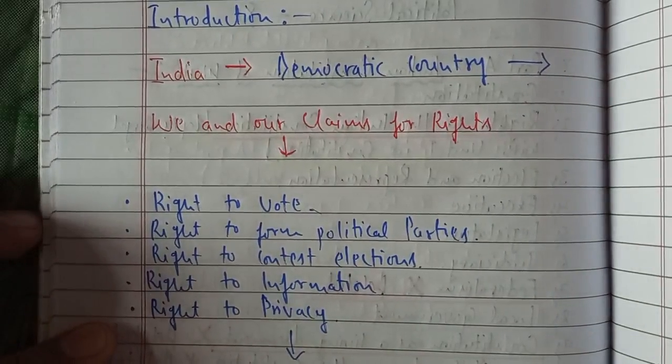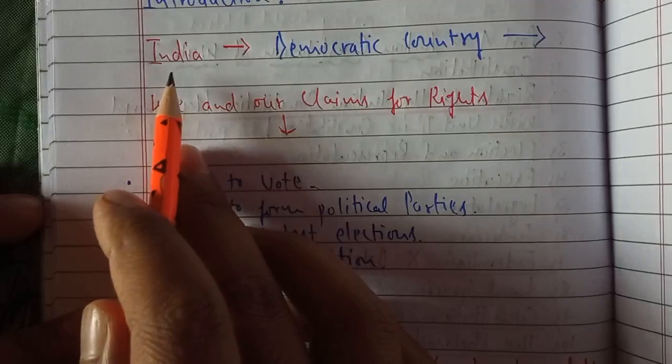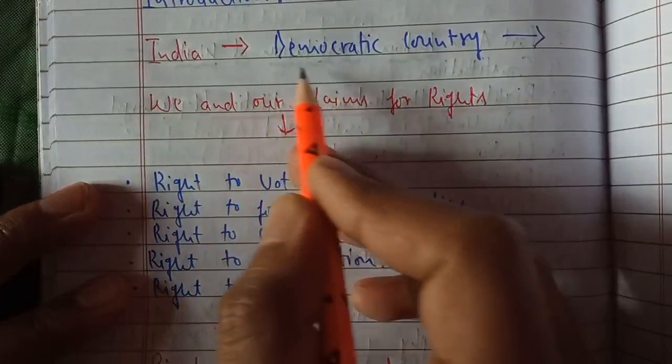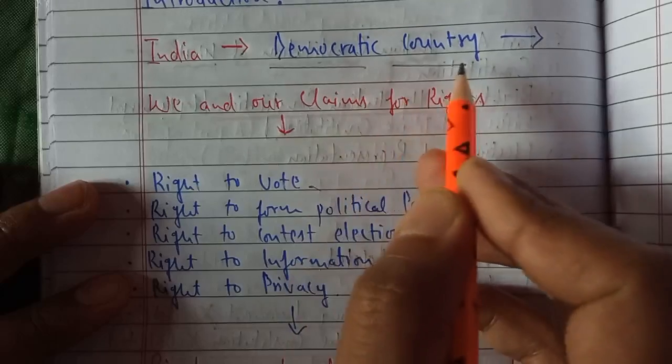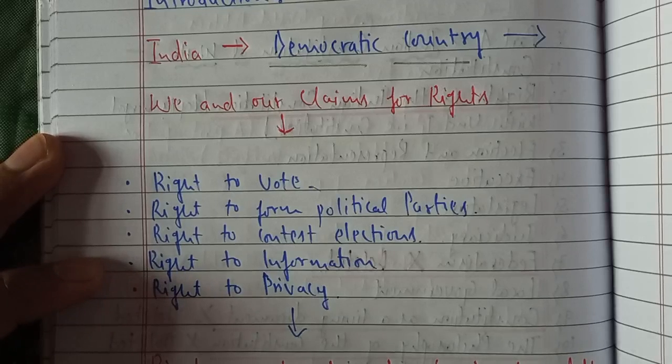Basic concept I have given you. Now, starting with the introduction of this chapter in relation to our country India. When we talk about rights, we'll try to understand according to India here. As you know, India is a democratic country where we progress with democracy, and we also know the importance of democracy, as from our past political history we have a lot of experience and realized what the importance of democracy is for the proper functioning of a country like India, where there is so much diversity in terms of caste, color, language, and so on.